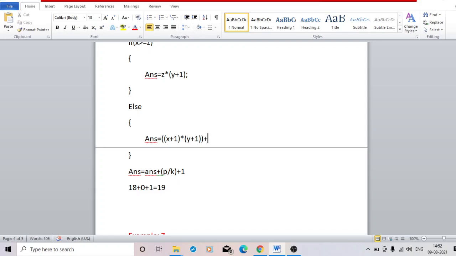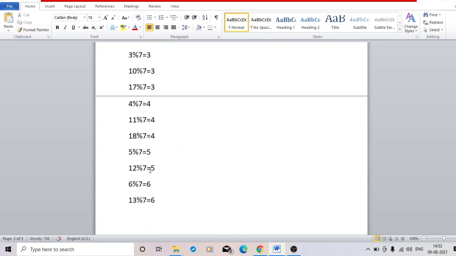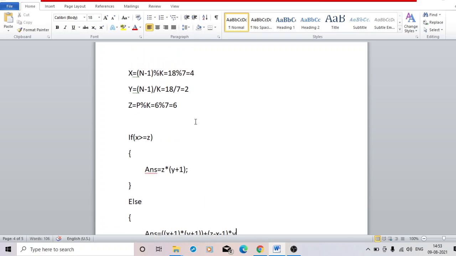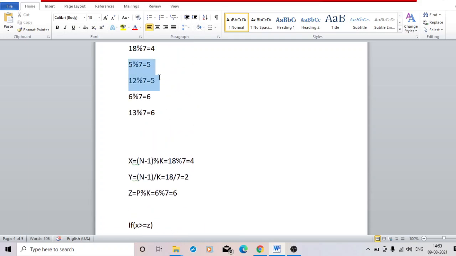But after this, in the rest of the total days z, I have already spent x plus 1, so for these days it will be just into y, which is 2, since here it is present just 2 times.